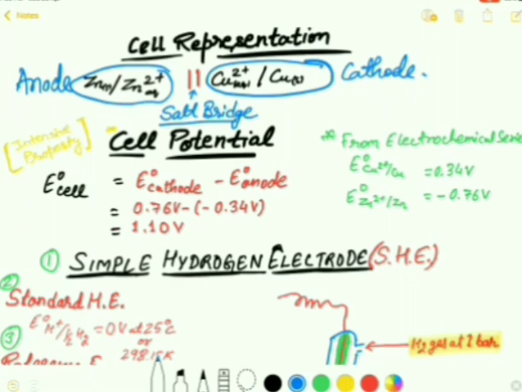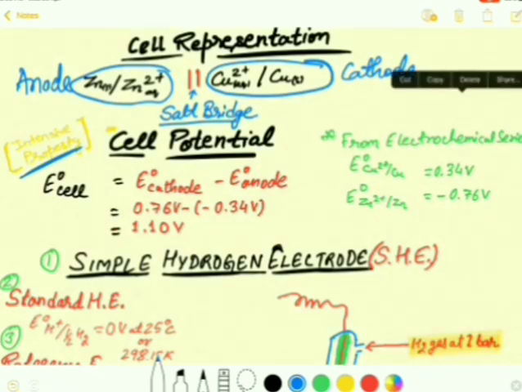Cell potential is an intensive property. As you can see here, it is an intensive property. So after watching this video, students, you can write me the answer why cell potential is called an intensive property.